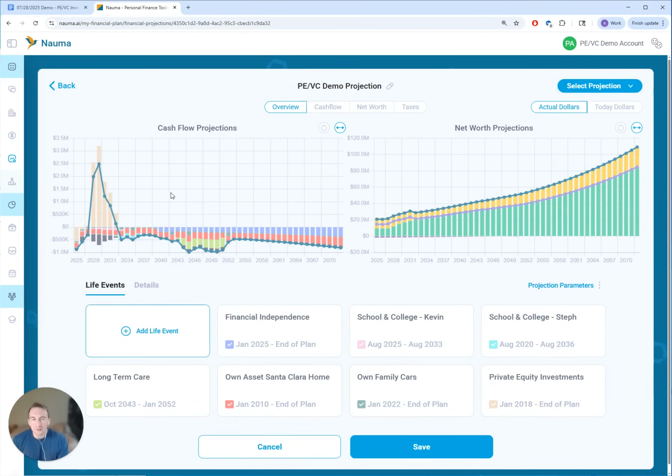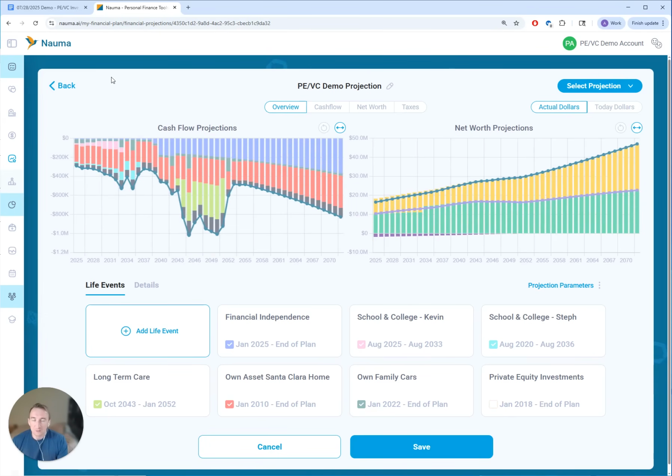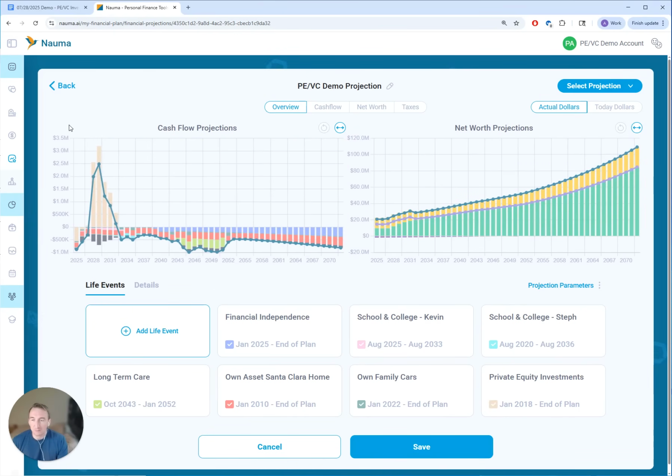So here's the updated cash flow projection. As you can see with the private equity investments, there's a lot going on in the next 5 or 7 years. And we can easily turn it on and off to see the impact of this live event on the financial projection of the family. So it's a very nice feature that we have.